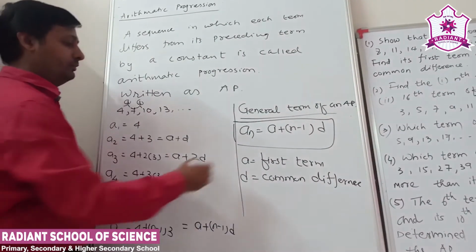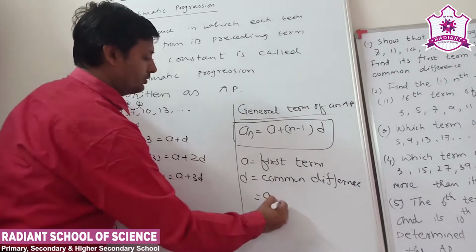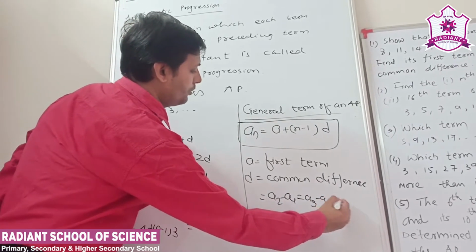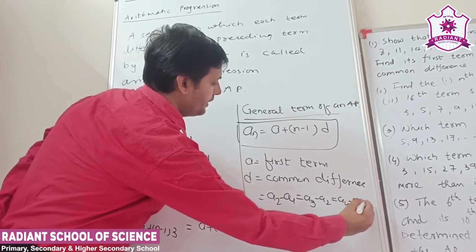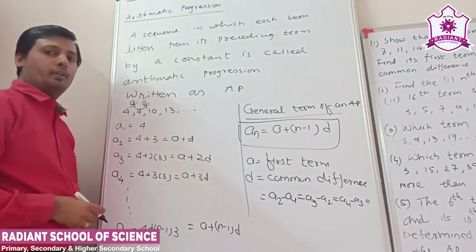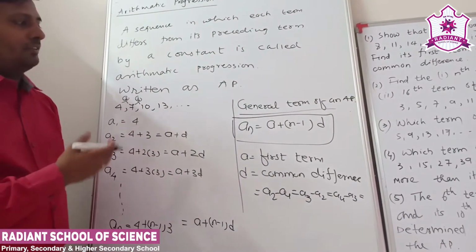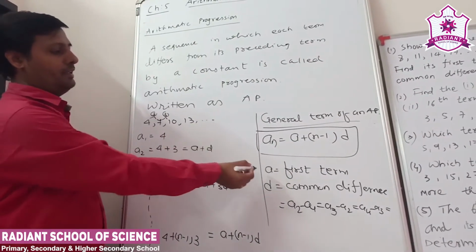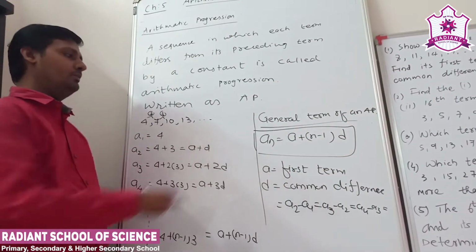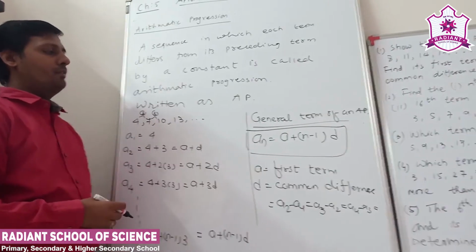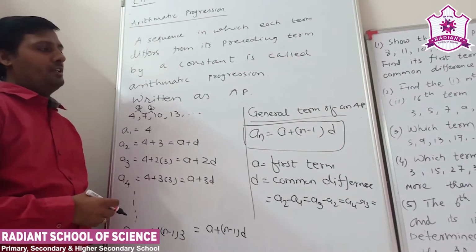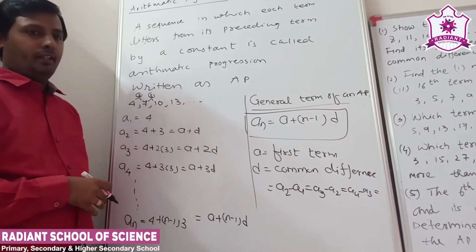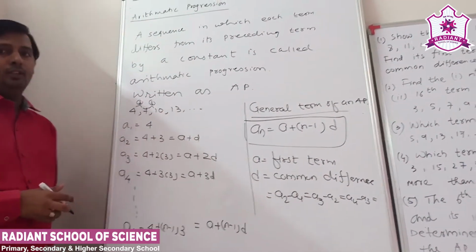Clear? Now the common difference is a constant: A2 minus A1, A3 minus A2, A4 minus A3 and so on continue. So it is a constant, and that's why it is called the general term. A is the first term, D is the common difference, and the nth term of the AP is AN equals A plus n minus 1 into D. You can write T or B, AN, UN, whatever you can write. Understand? Clear?